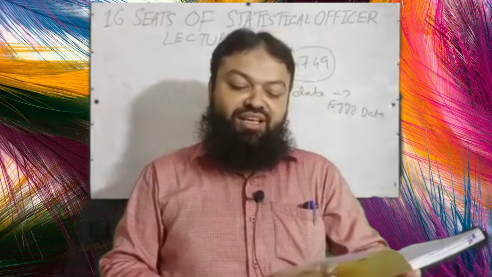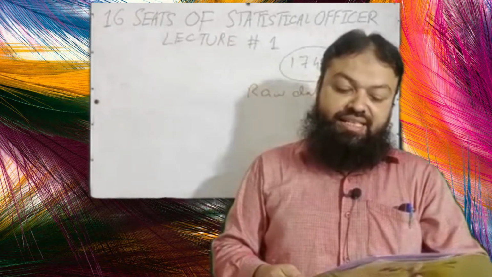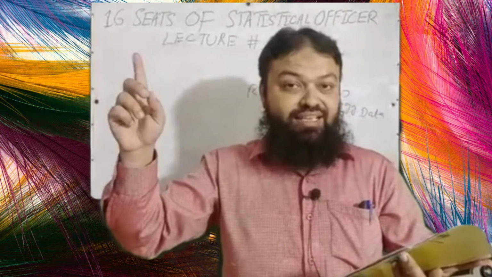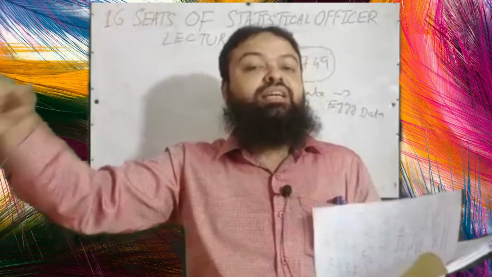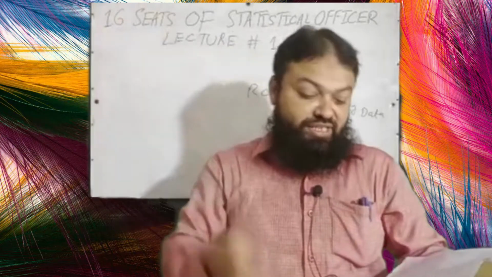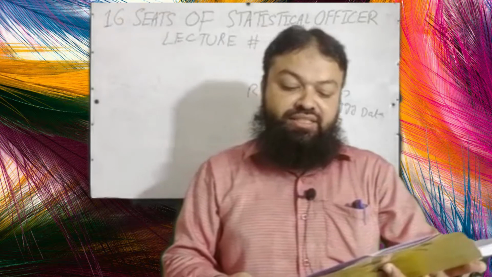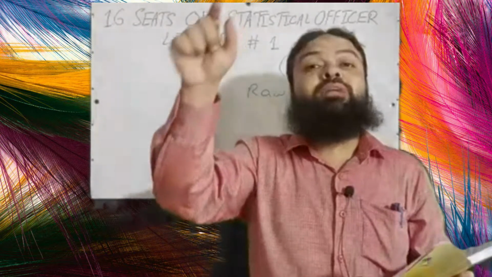Question number 14: The original source from which a researcher directly collects data that has not previously been collected. You are the first one who is collecting the data from the person who will give you the data. A, primary data; B, secondary data; C, tertiary data; D, none. Dear student, it is called primary data.